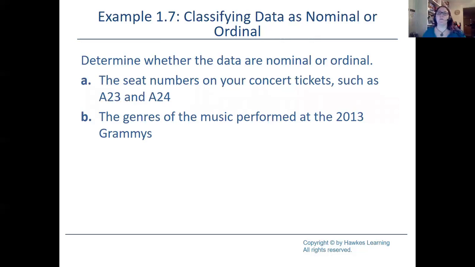And let's determine whether it's nominal or ordinal. Determine whether they are nominal or ordinal. A: the seats on your concert ticket, such as A23 and A24. B: the genres of music in the 2013 Grammys. Okay, so hopefully you took a second, paused the video, and thought about it.